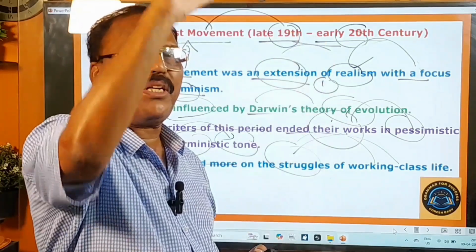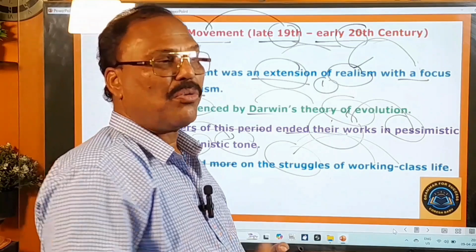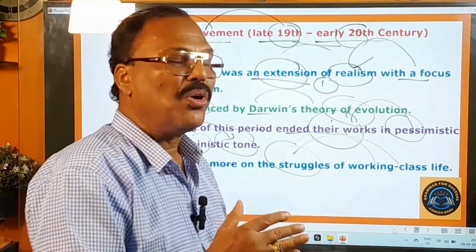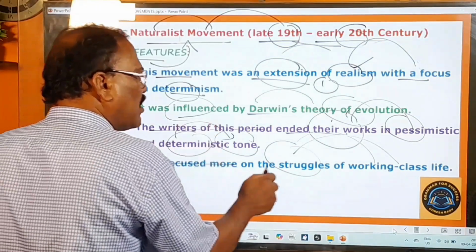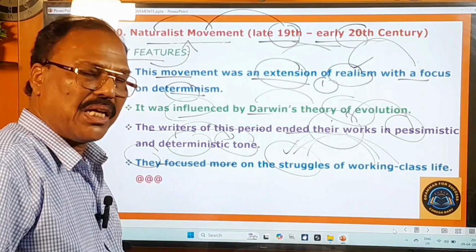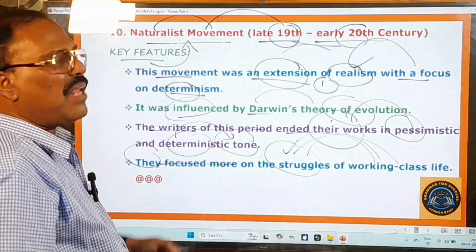There are so many ups and downs. Life is full of ups and downs. So they will be passing through all those ups and downs. So we should learn to pass through the ups and downs of life. So writers of this period focused only on the struggles of the working class people or labor class people. So all these are the important features of this naturalist movement.